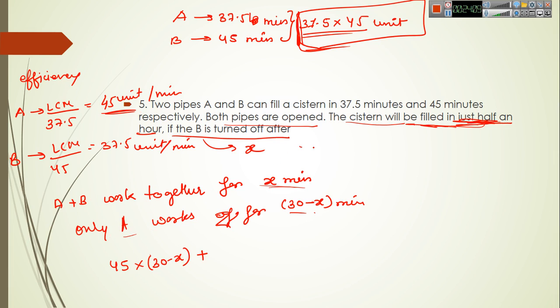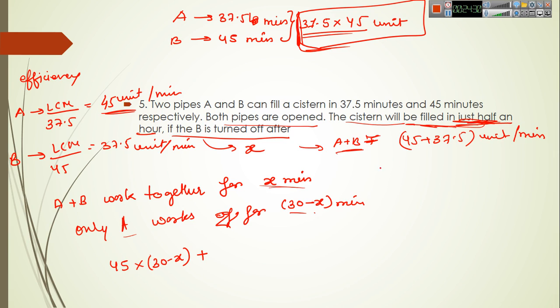So combined efficiency of A and B will be 45 plus 37.5 units per minute.